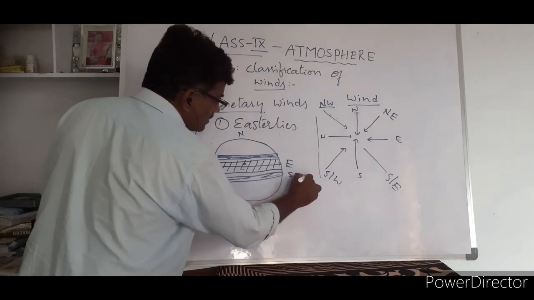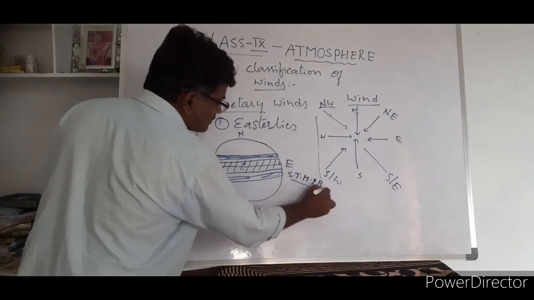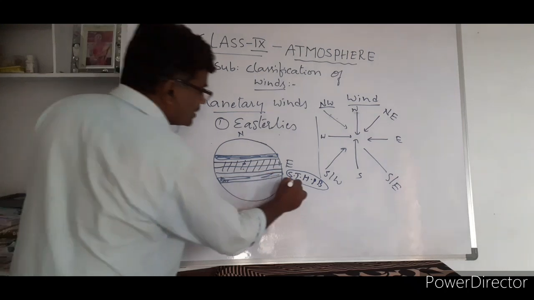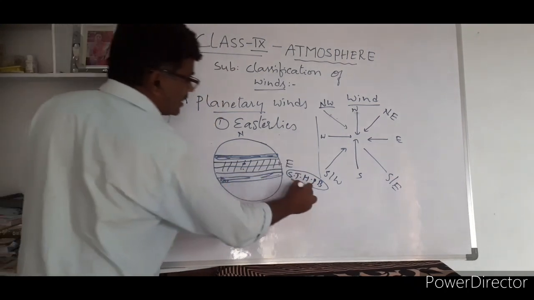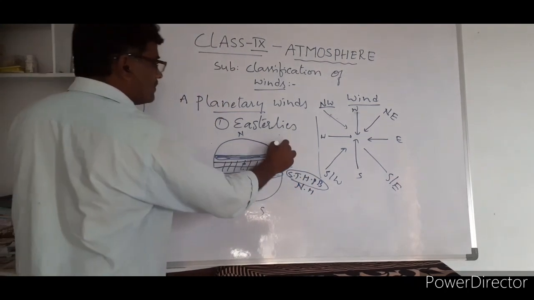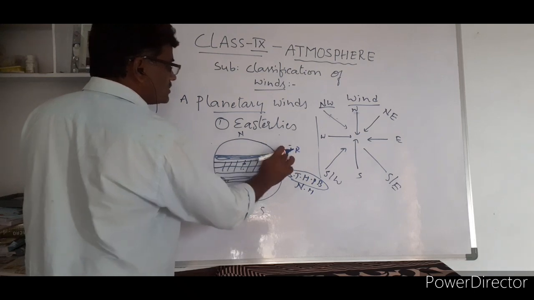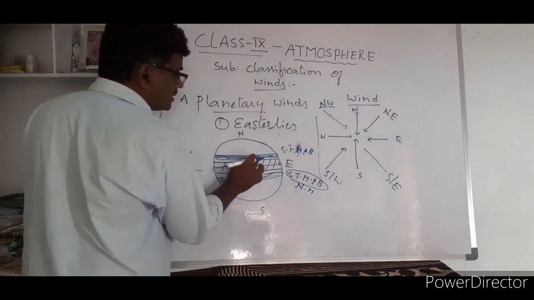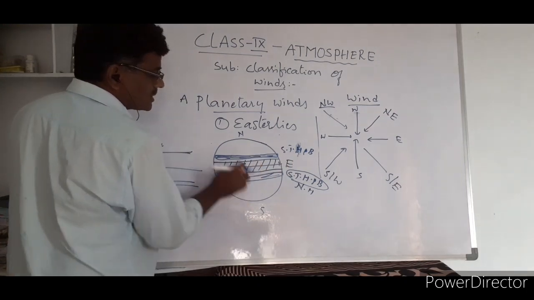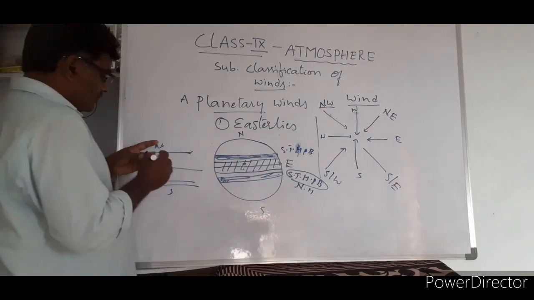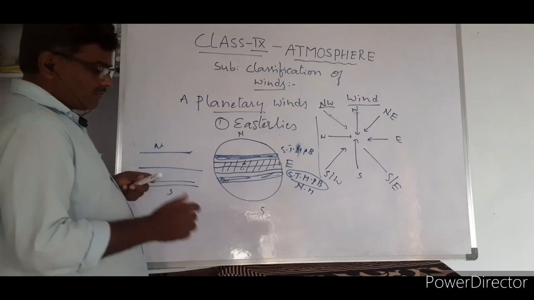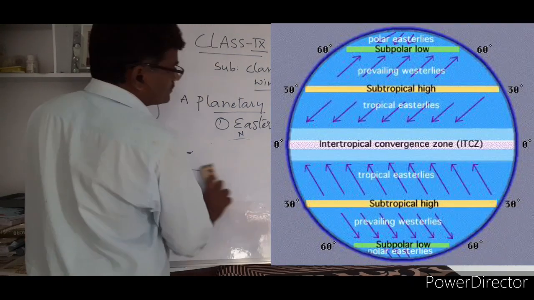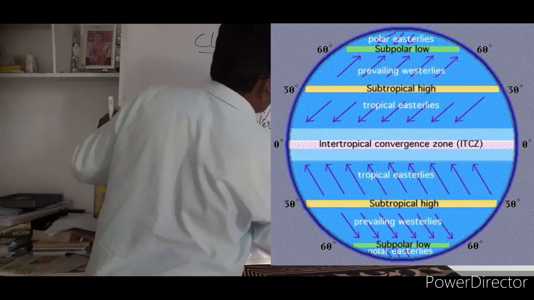Subtropical high pressure belt. Yesterday we discussed the subtropical high pressure belt that is there in the northern hemisphere and southern hemisphere. So now, winds start blowing from high pressure to low pressure. Let's look at this.